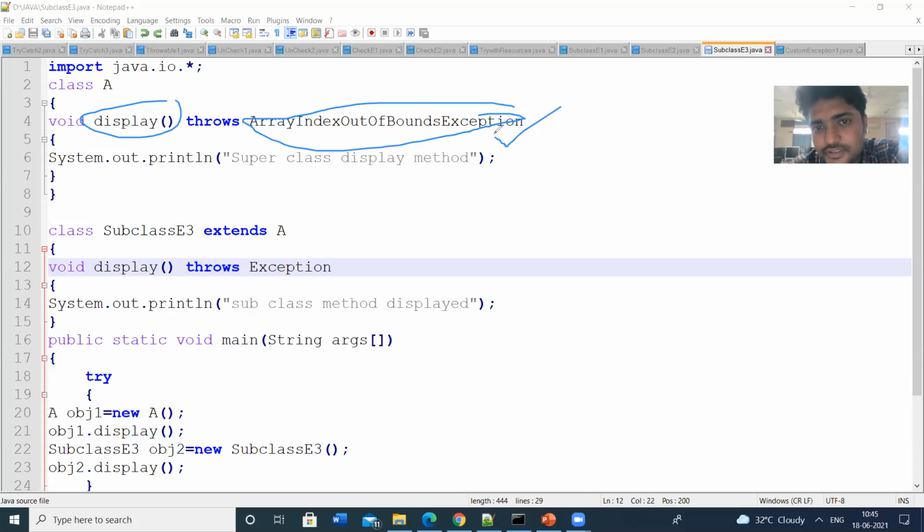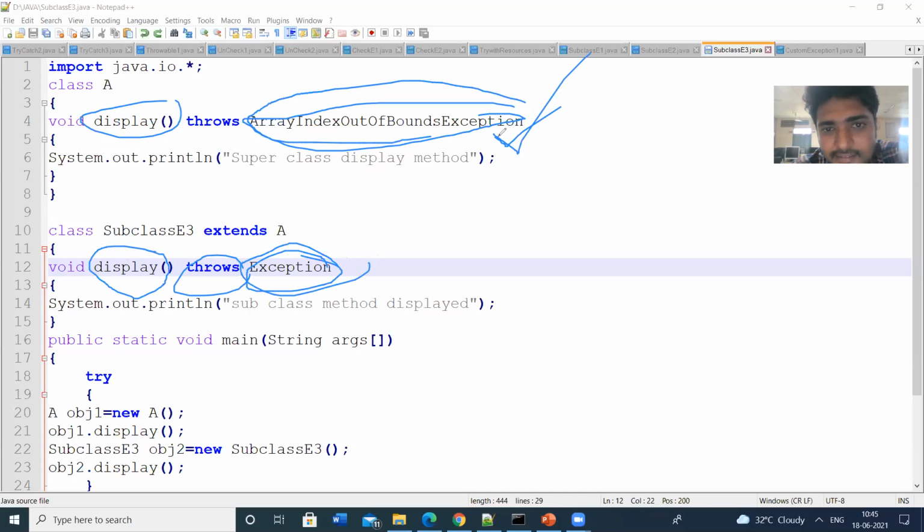This is an unchecked exception. Next, this is the overridden method, the subclass method. The subclass method also throws some exception. This is the Exception class, and this is the array index out of bound exception class.